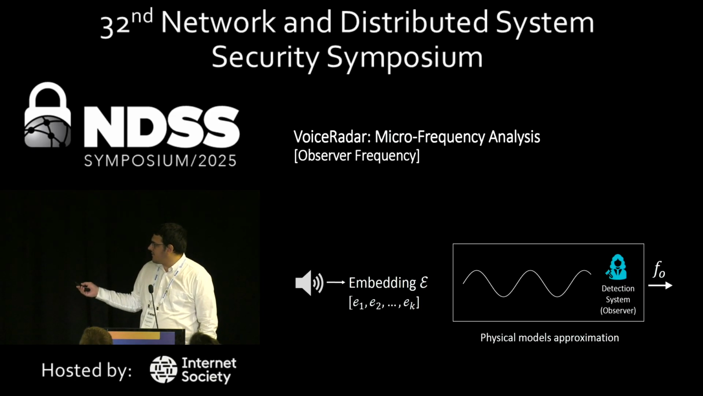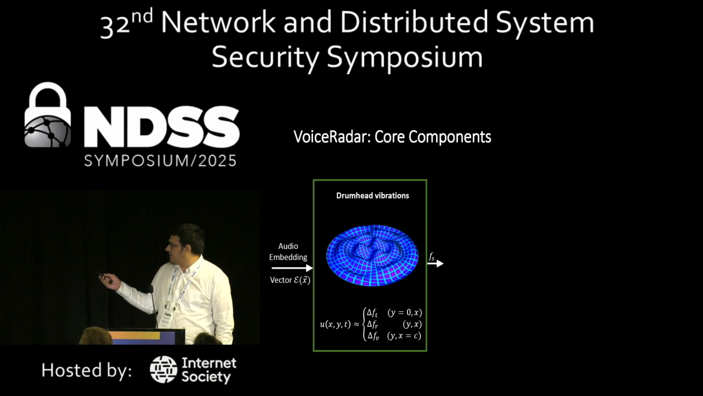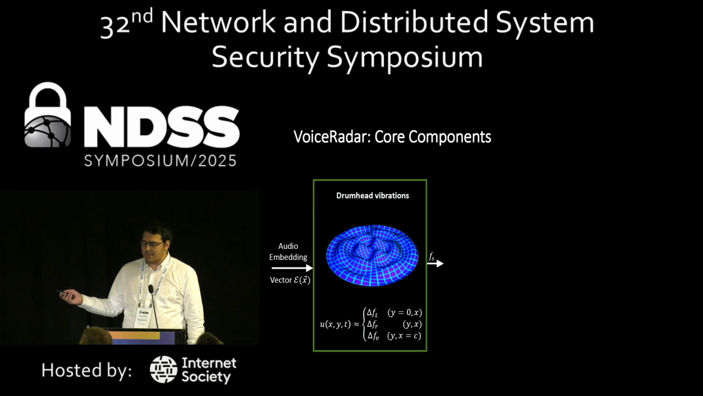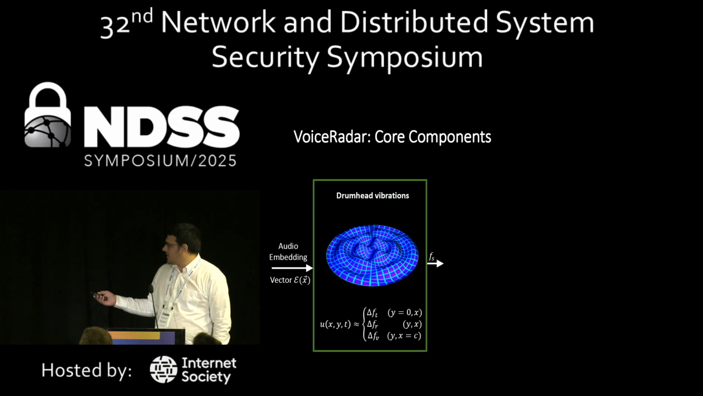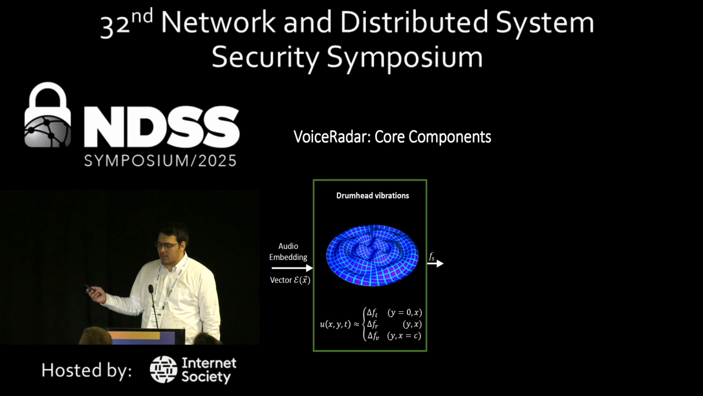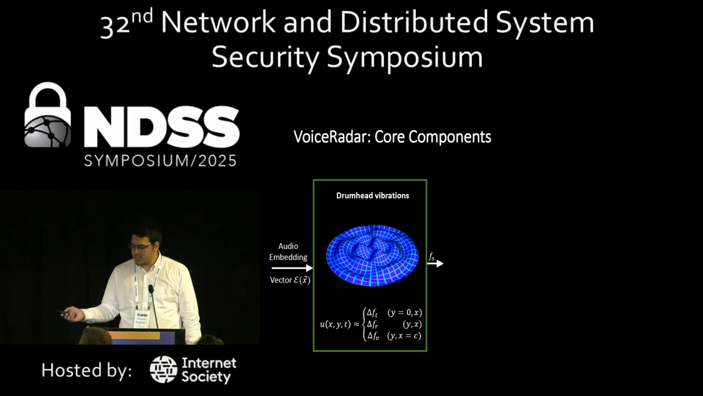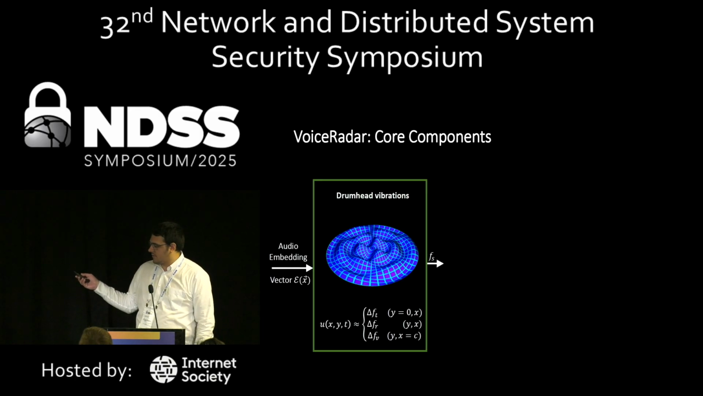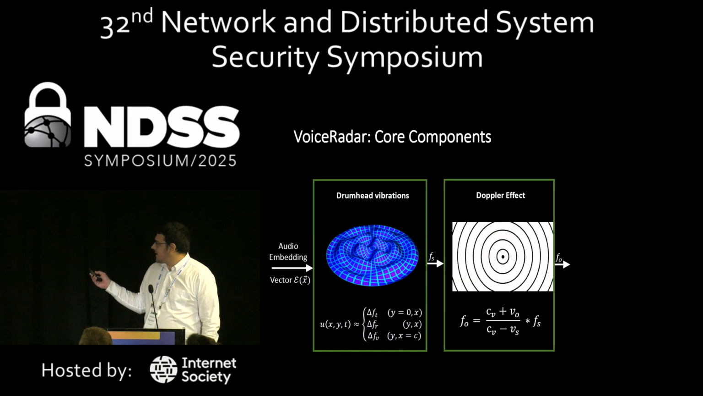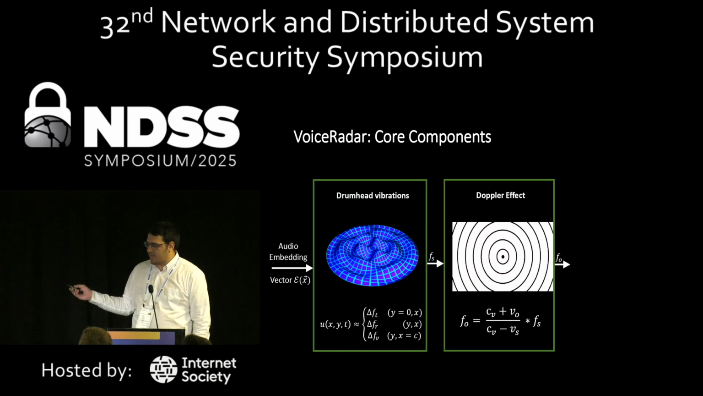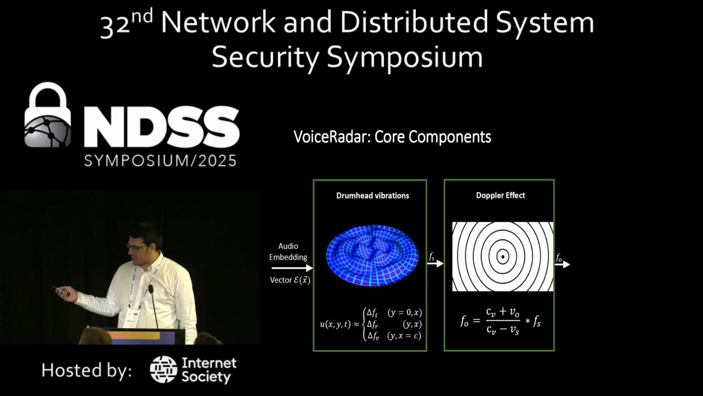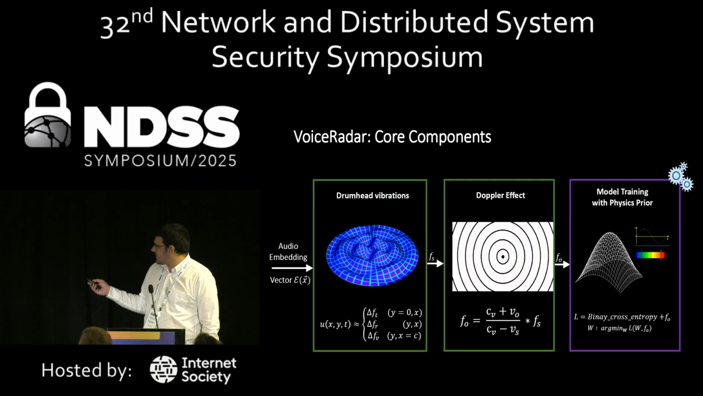So this is the high level, but in more low level, we utilize the drumhead vibration representation to represent which frequencies my speech is composed of, and this represents the frequency of the source. Then we use the Doppler effect to calculate the frequency of the observer. And this is then fed to the classical machine learning algorithm.